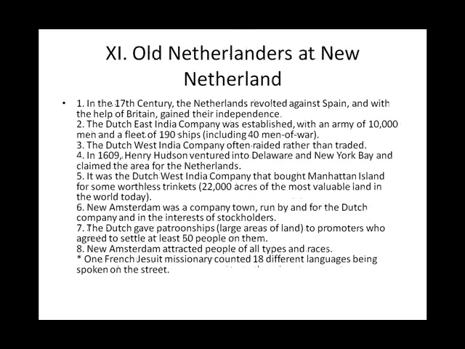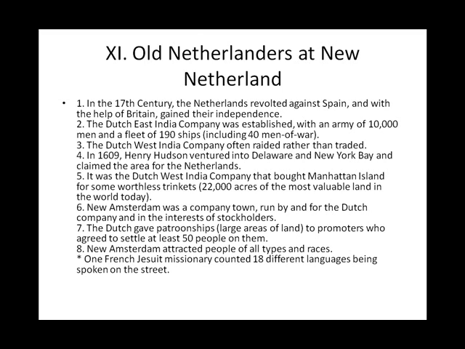Topic 11. Old Netherlanders at New Netherland. 1. In the 17th century, the Netherlands revolted against Spain, and with the help of Britain, gained their independence. 2. The Dutch East India Company was established, with an army of 10,000 men and a fleet of 190 ships, including 40 men of war. 3. The Dutch West India Company often raided rather than traded.